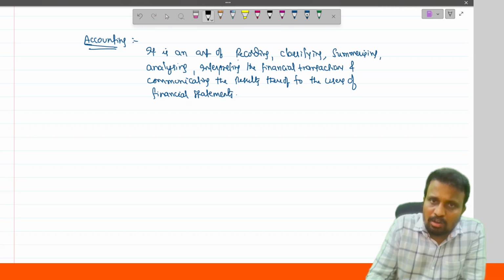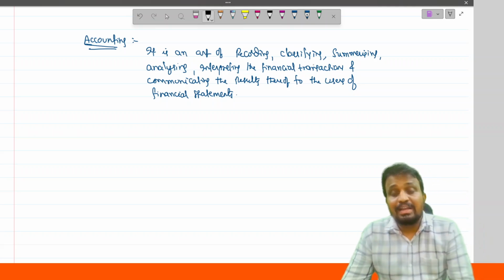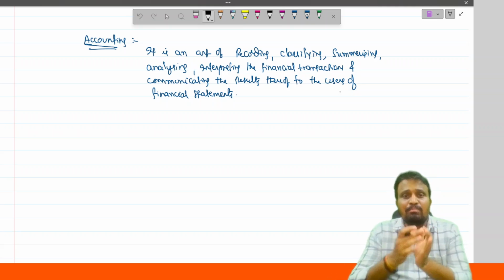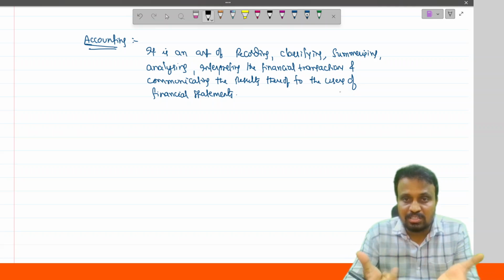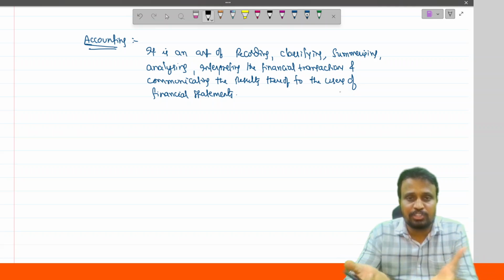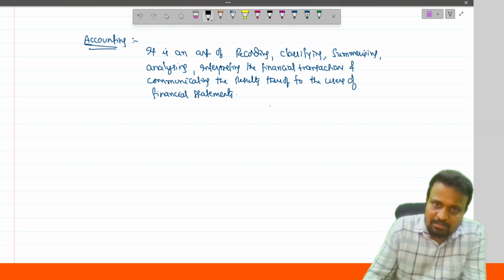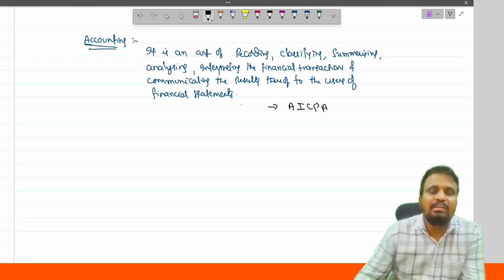So it is an art of recording, classifying, summarizing, analyzing, interpreting the financial transactions and communicating those results to the users of the financial statements, which is called Accounting. And this definition is provided by AICPA.